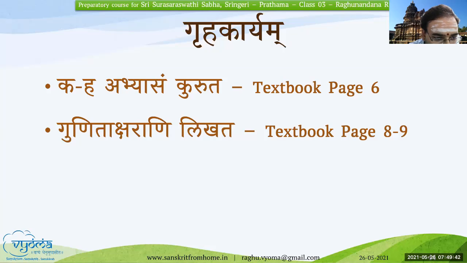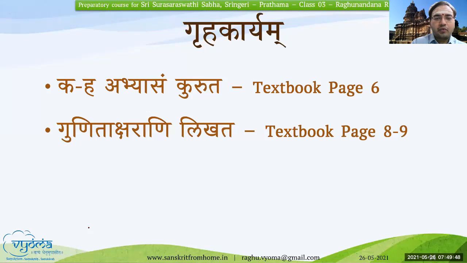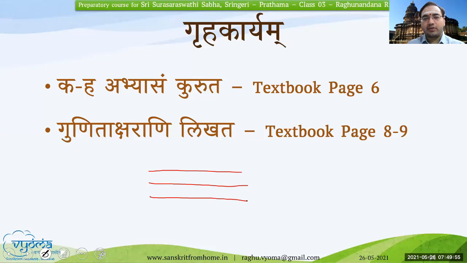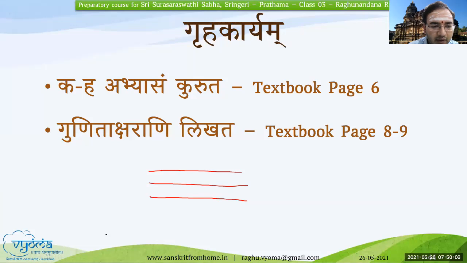I will try to highlight and show it. Suppose we have a single ruled book. I'm just writing on the screen so that you will get a glimpse of it. The usually followed method is the Shiro Rekha. The sleeping line that we put above all the letters, which we call Shiro Rekha, should coincide with this line. That is the usual way in which we write it.